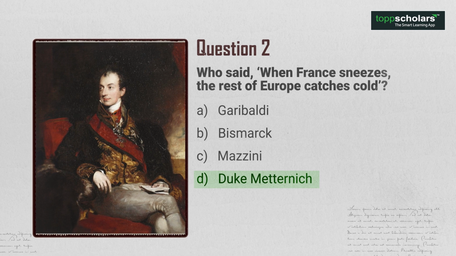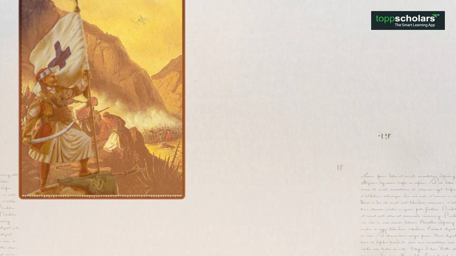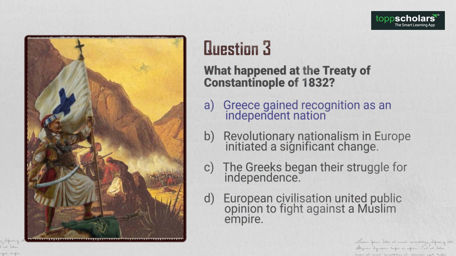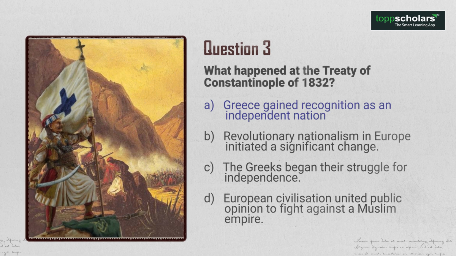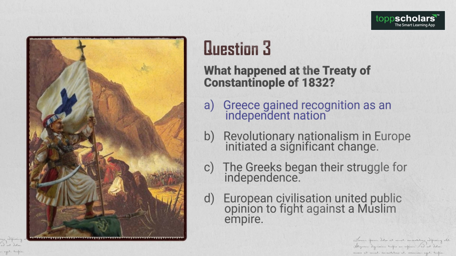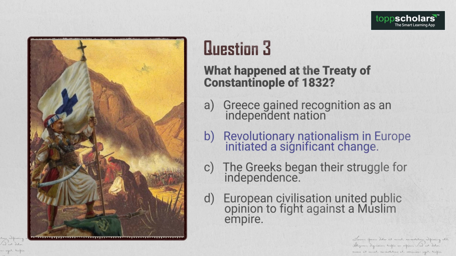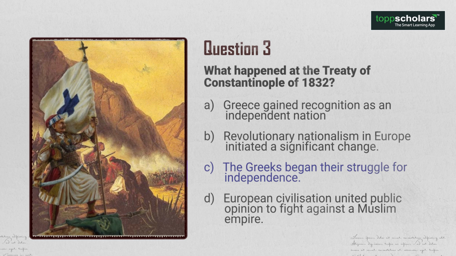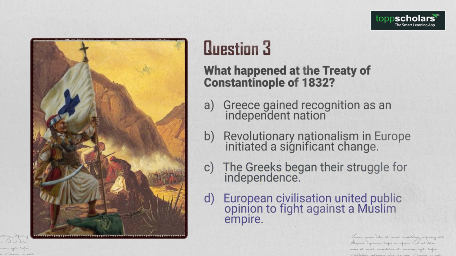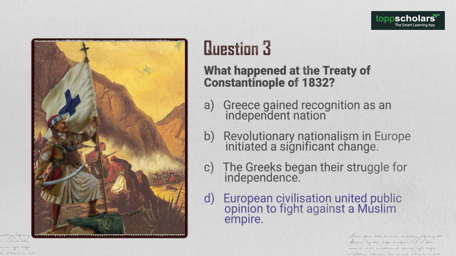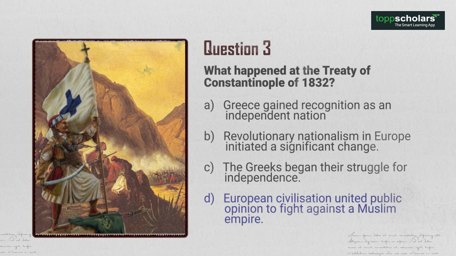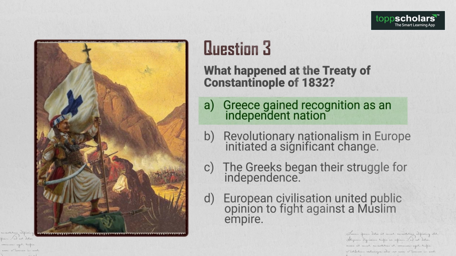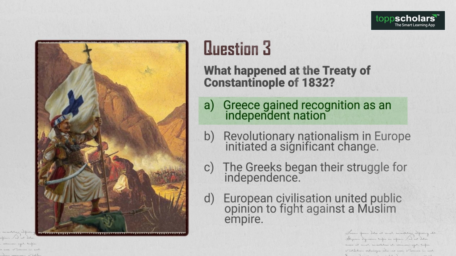Duke Metternich. Question 3. What happened at the Treaty of Constantinople of 1832? A. Greece gained recognition as an independent nation. B. Revolutionary nationalism in Europe initiated a significant change. C. The Greeks began their struggle for independence. D. European civilization united public opinion to fight against a Muslim empire. The answer is option A. Greece was recognized as an independent nation.